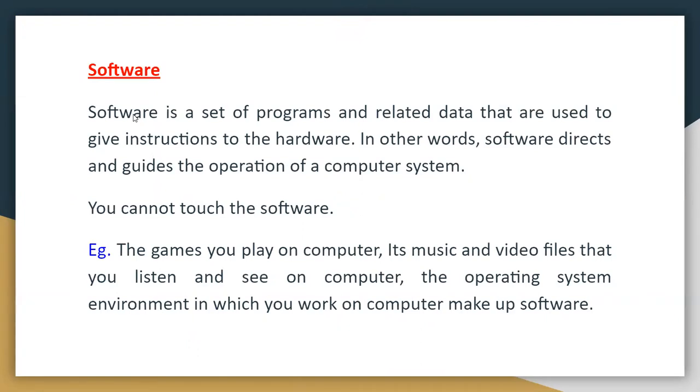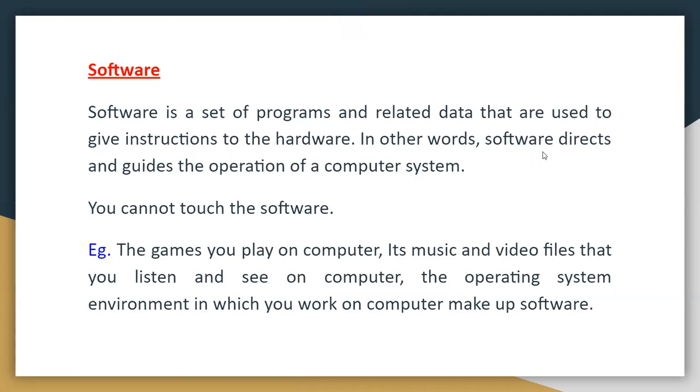We will study what is software. Software is a set of programs and related data that are used to give instructions to the hardware. Means software is a program that will give instructions to the hardware. Hardware is the machine part of the computer which we can touch. Software we can't touch. Hardware we can touch.